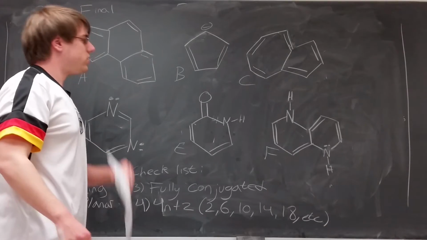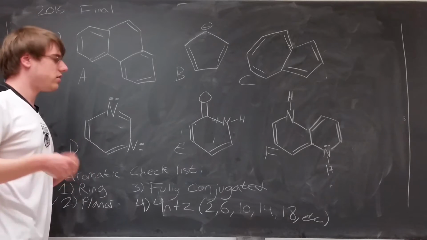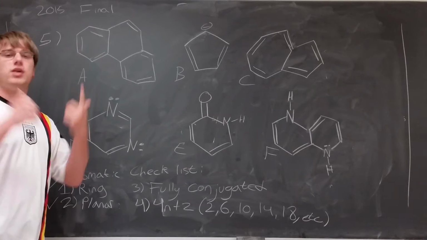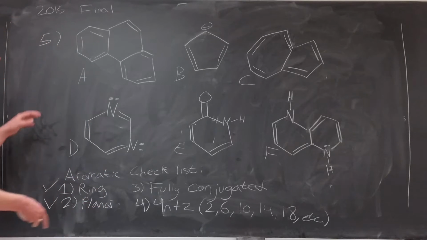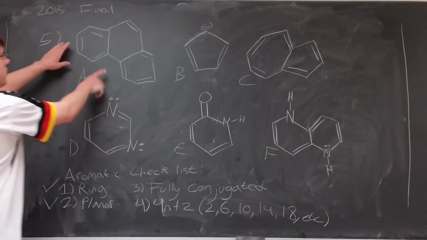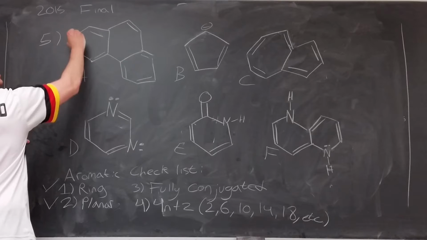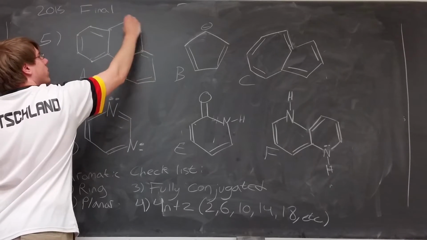Fully conjugated. Now, what does it mean to be fully conjugated? Fully conjugated means that every single member of the ring that you're looking at is either on a double bond, has a lone pair, or a charge. So for example, if I look at structure A first, this carbon's on a double bond, this one has a double bond, that one, that one, that one.